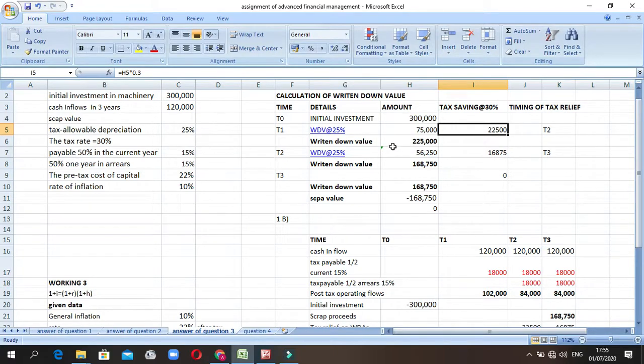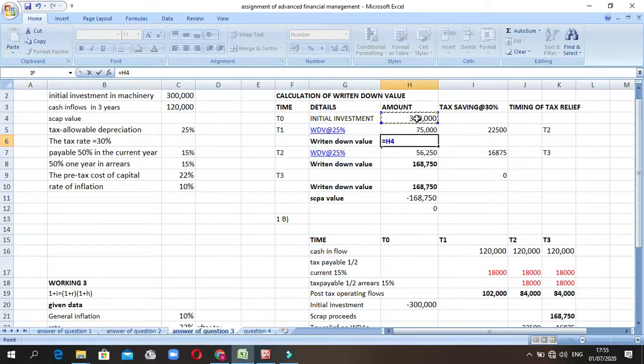To get the written down value here, we take the initial investment less the tax allowable depreciation, and we get the written down value. For year 2, we are now moving on from year 1.